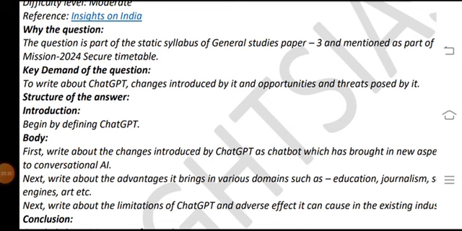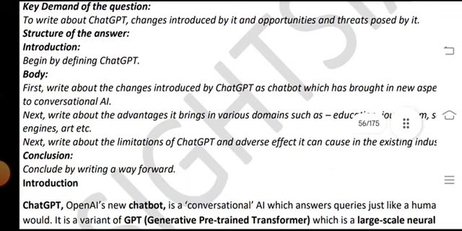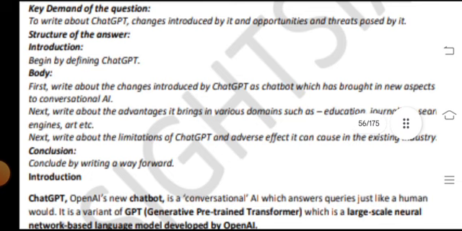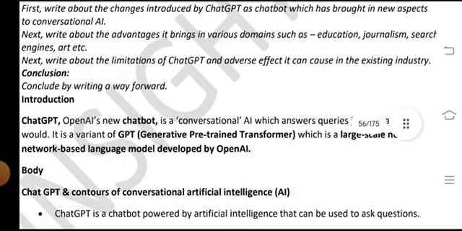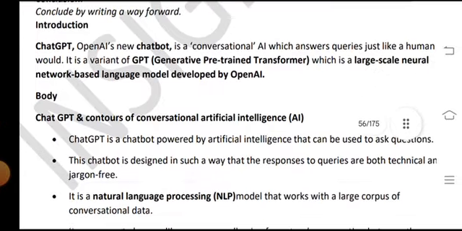Structure of the answer: the introduction begins by defining ChatGPT. In the body, first write about the changes introduced by ChatGPT as a chatbot, which has brought new aspects to conversational AI. Next, write about the advantages it brings in various domains such as education, search engines, art, etc. Then write about the limitations of ChatGPT and the adverse effects it can have on existing industries. Conclude by writing a way forward.